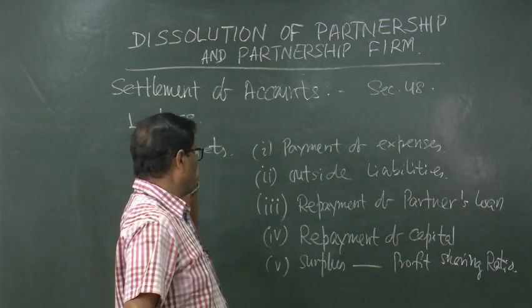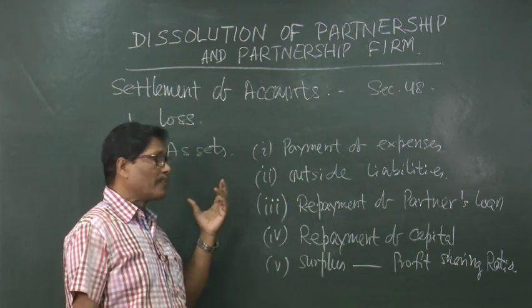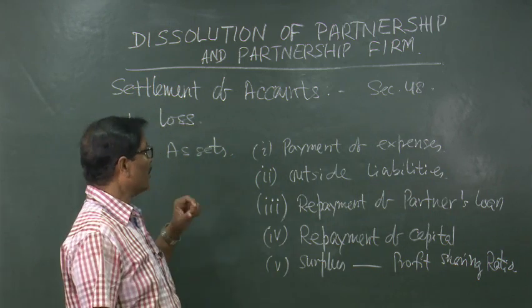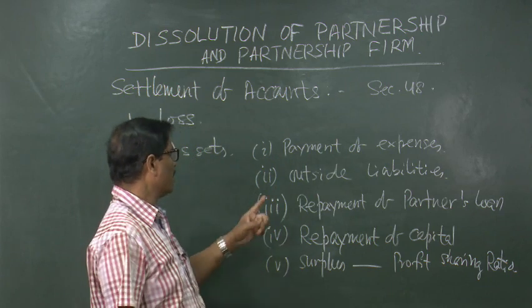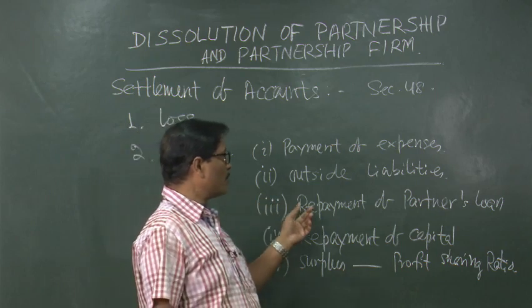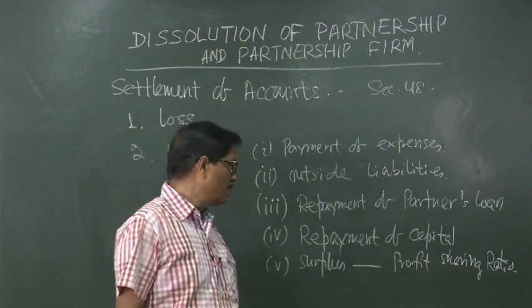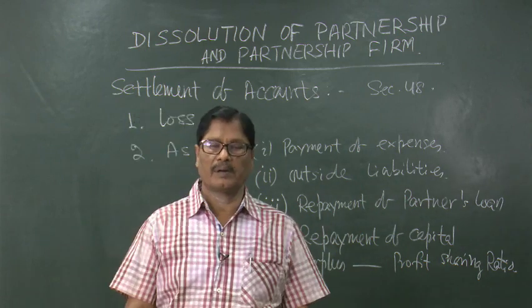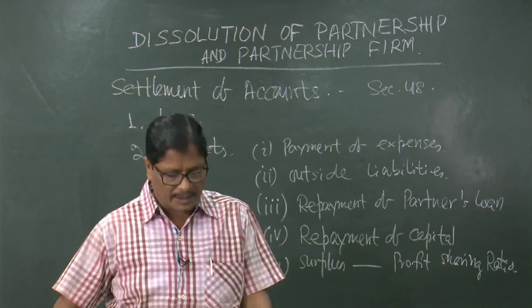So, in this way the assets and the contributions by the partners will be utilized first for the payment of expenses of realization, then outside liability will be paid, then if balance is there, partners' loan will be paid ratably, and then repayment of capital, and lastly the surplus will be distributed in the profit sharing ratio.